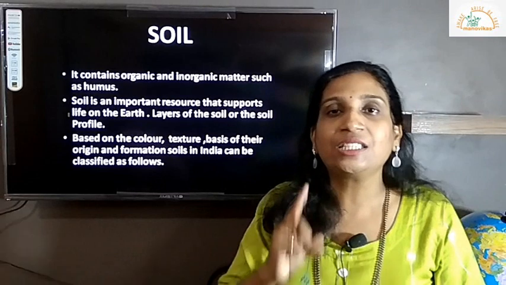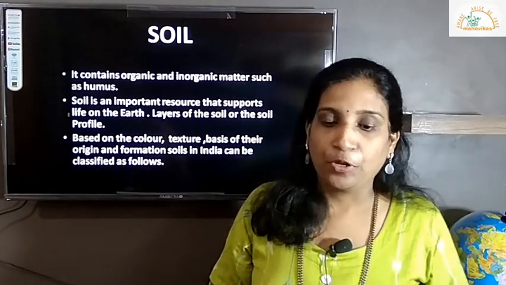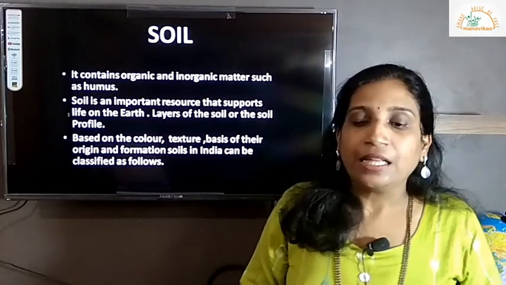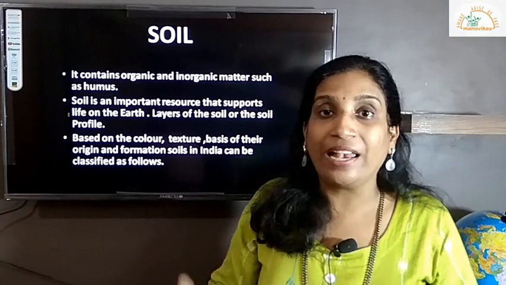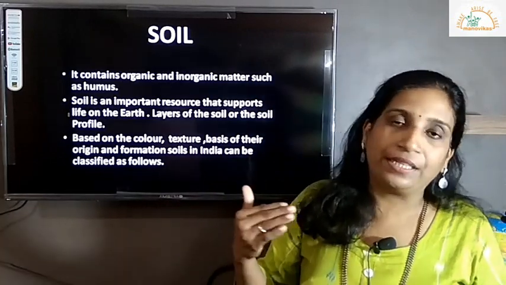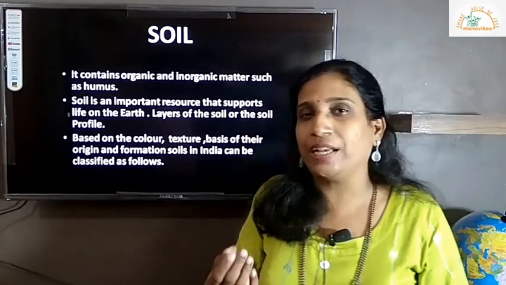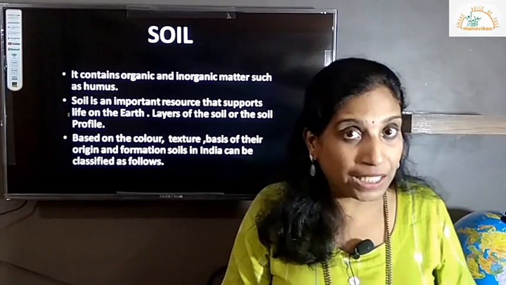Students, we have done this soil profile in detail in the previous classes. The soil profile is the structured layer of the soil cover on the earth. The color of the soil, and the texture of the soil, is nothing but the type of particles we have, or the size of the particles.